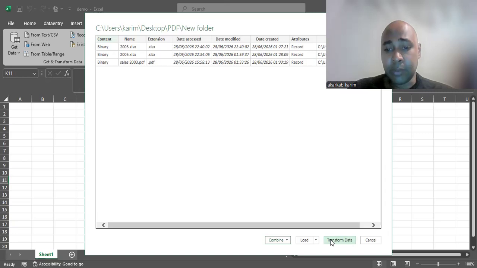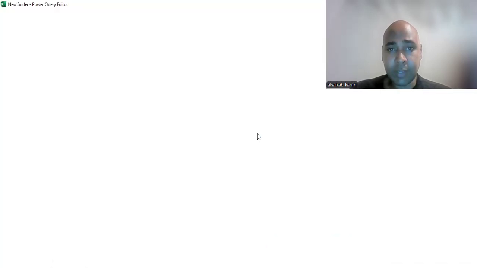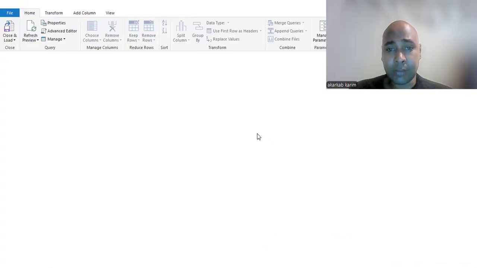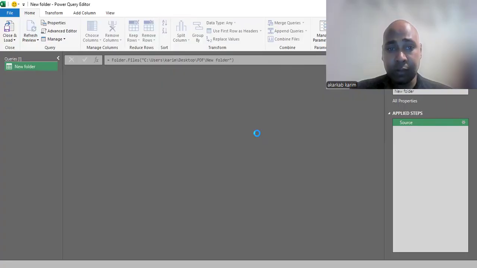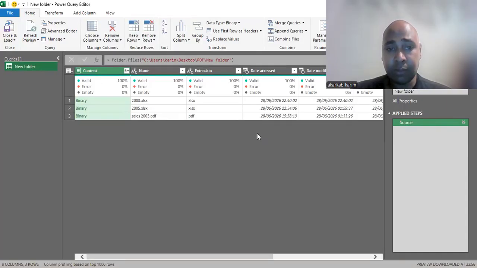Then we click Transform Data. Here we can see the source of data, a small table that describes the information from the sources of our data. As we see, we have content, name, extensions, access dates, and so on.